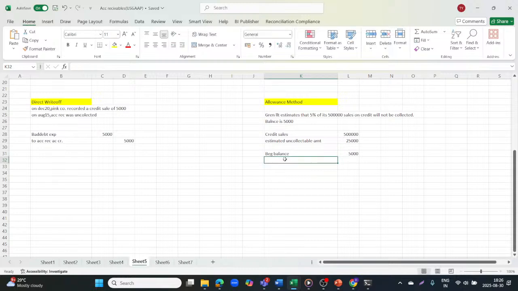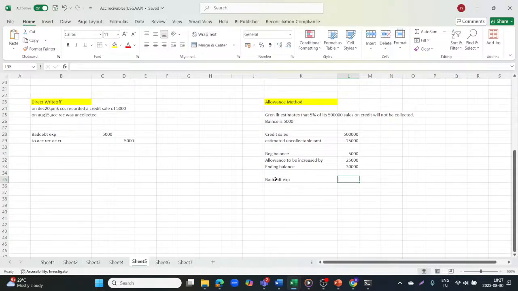Now we have to increase the allowance by 25,000, because suppose in the last year we assumed 5,000 will not be collected. In this year now we are estimating 25,000 will not be received. So the allowance is to be increased by 25,000. So in total we have a 30,000 ending balance. So this 30,000 is the ending balance of the allowance for uncollectible amounts. So we'll mark this 30,000 and we'll pass the journal entry, we'll book it as a bad debt expense,